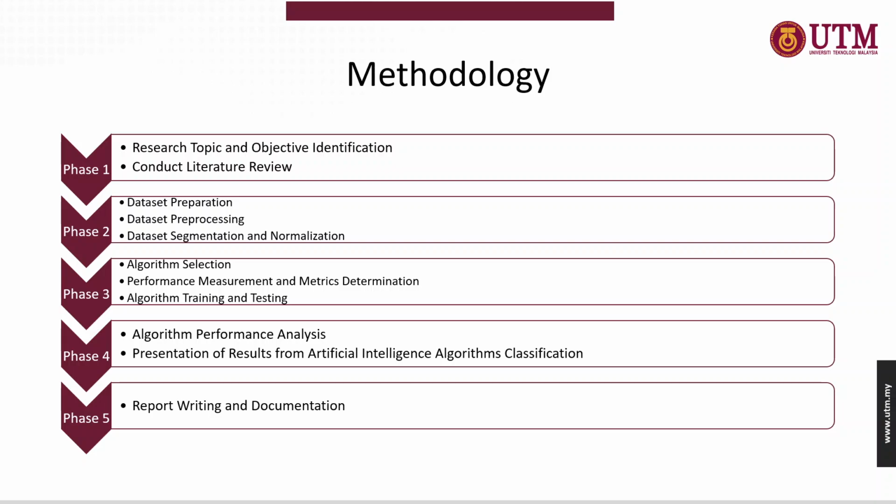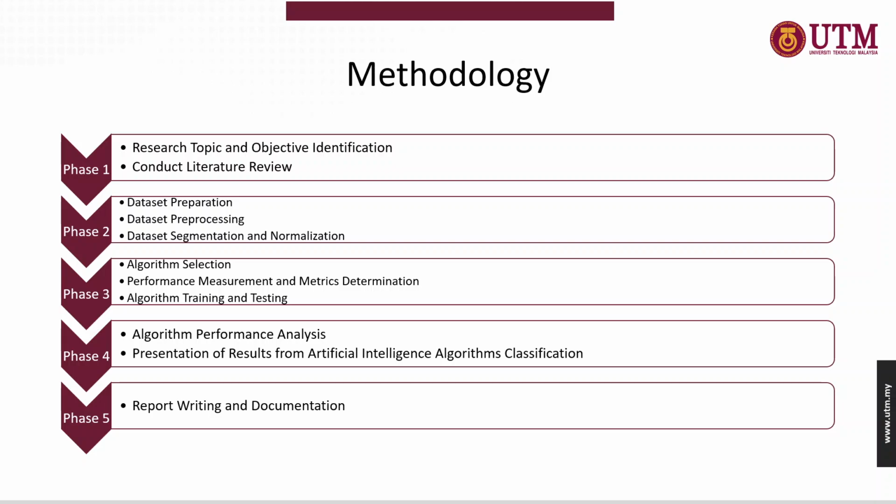Inside phase 1, I will also conduct a very thorough literature review to ensure that I have the necessary information and more thesis to support the research that I am going to conduct. In the second phase, I will conduct the dataset preparation, where I am going to source the suitable dataset to be utilized for this algorithm.